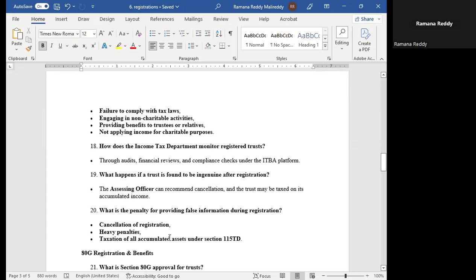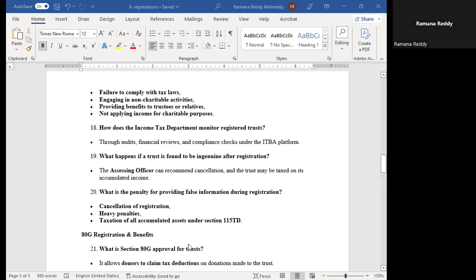The assessing officer can recommend cancellation and the trust may be taxed on its accumulated income. What is the penalty for providing false information during registration? Cancellation of registration, heavy penalties, and taxation of all accumulated assets under section 115TD.